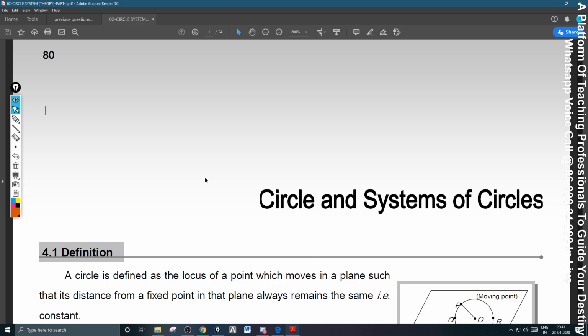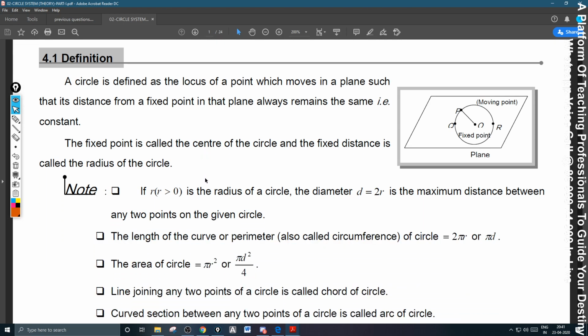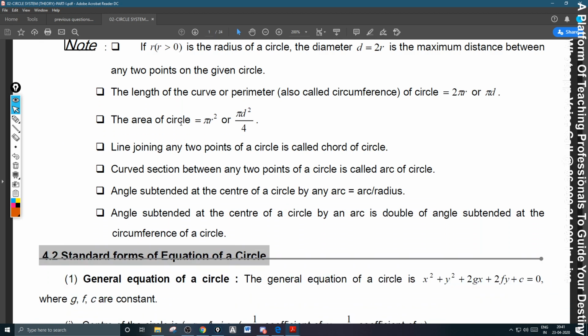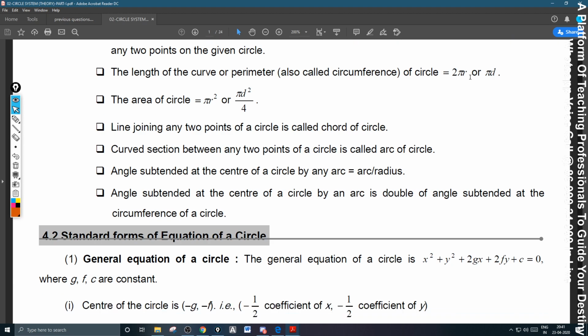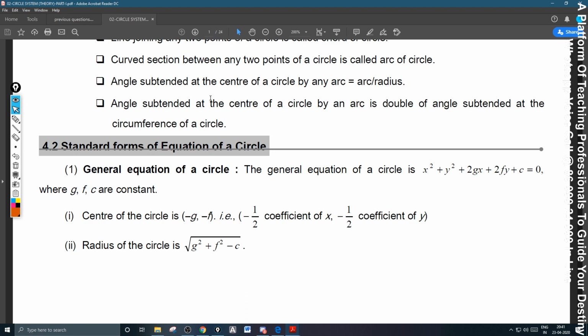The revision of circles. Circle and system of circles. I'm not taking up the definition at all. The locus of a set of points that are equidistant from a fixed point is said to be a circle. Everyone knows that, and the basics: the circumference, or perimeter, is 2 pi r, and the area is pi r square. So that's all.